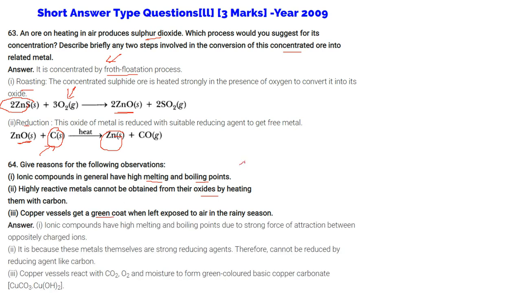See, first one. Ionic compounds have high melting and boiling points due to strong force of attraction between oppositely charged ions. And here, the answer is that the metals are by themselves strong reducing agents, so they cannot be reduced by reducing agents like carbon. Copper vessels react with carbon dioxide, oxygen and moisture to form green colored basic copper carbonate, CuCO3.Cu(OH)2.